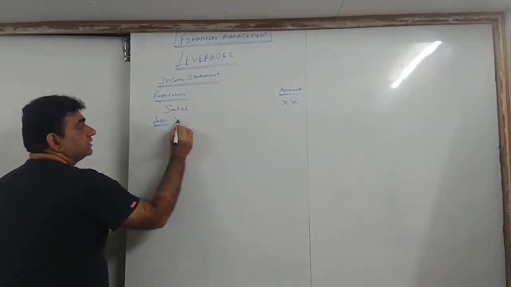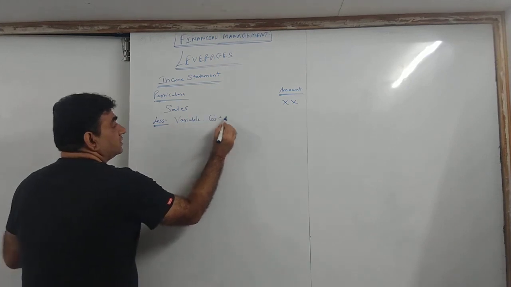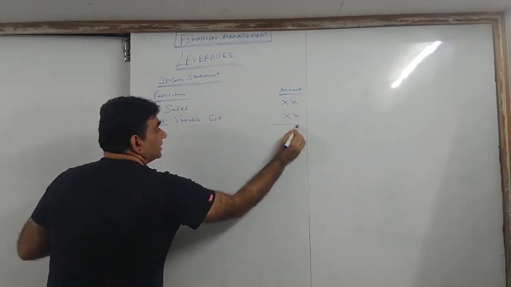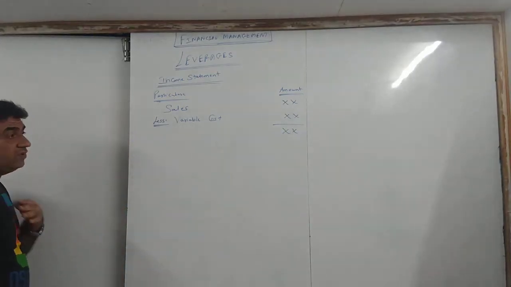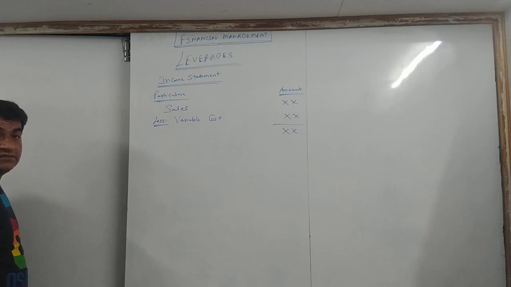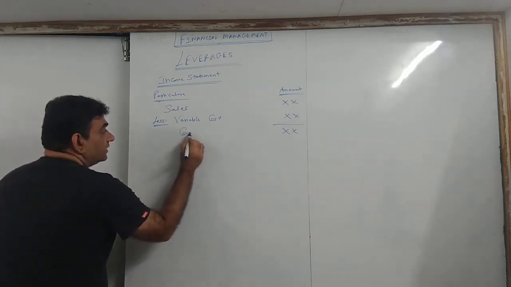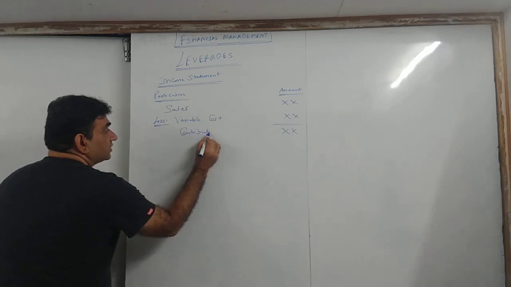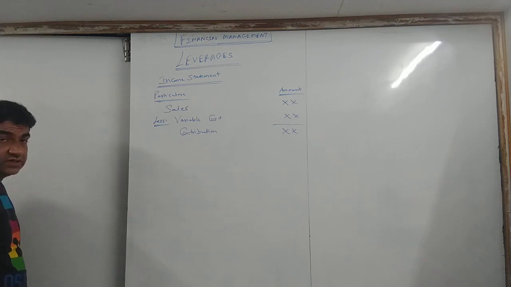From your sales, you deduct variable cost. Sales minus variable cost, the difference what you get, that is called contribution.